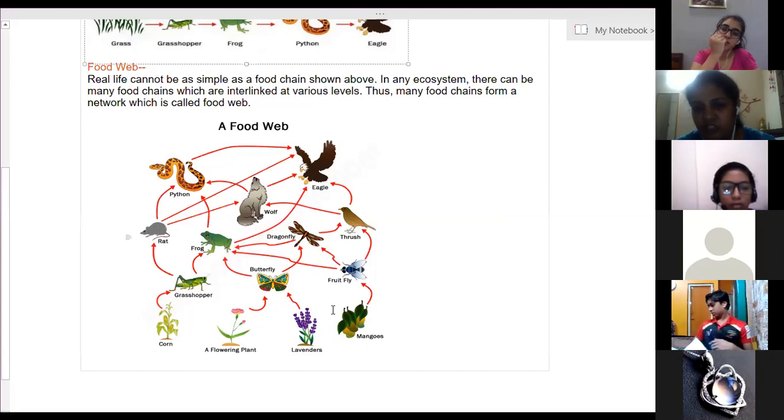It will go and search it. So it is not dependent on only one type of flower. There are multiple flowers it is dependent on. So that is here one food chain.